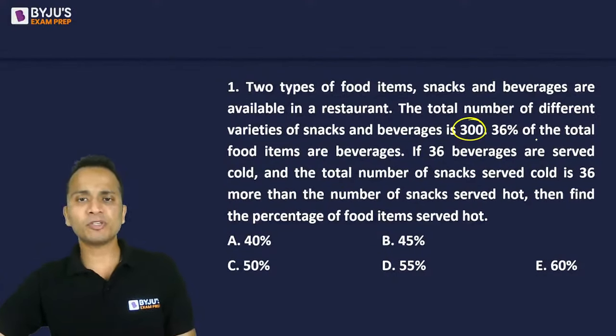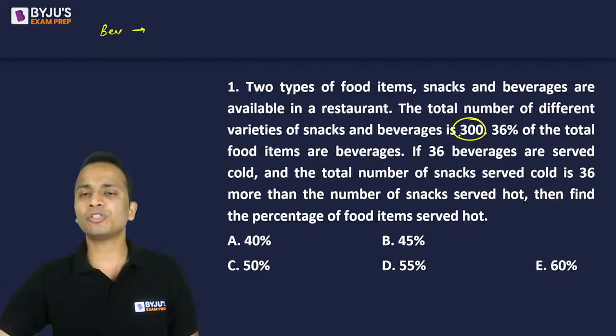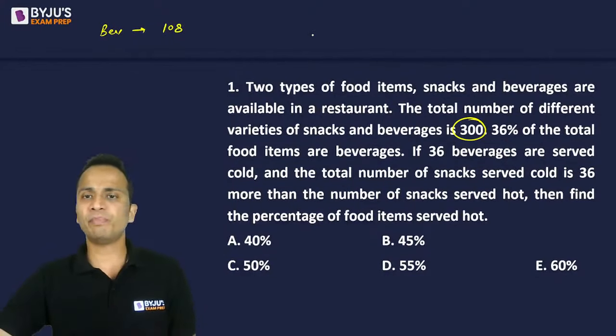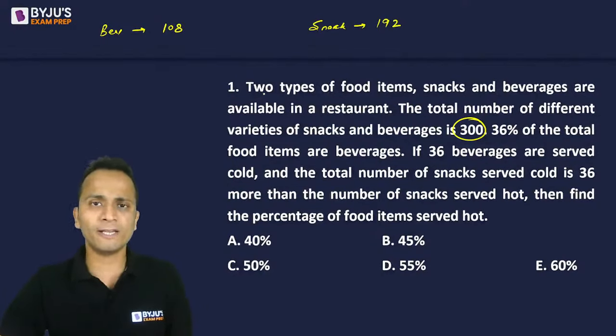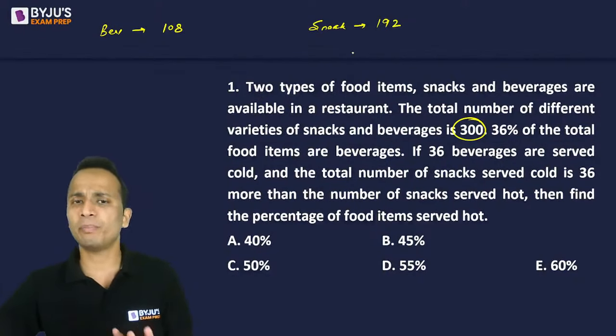Out of this, 36% of the total food items are beverages. So how many beverages? 36%. Now 36% of 300 will be 108. All right. So if beverages are 108, the second type, snacks, will be 300 minus 108, right? And that is 192. So beverages are 36%, which comes out to be 108, and snacks will be 192, that is 300 minus the number of beverages. Up till this point, we have done.